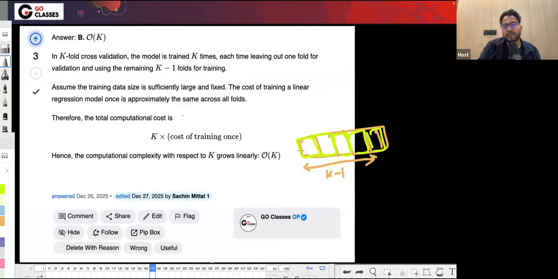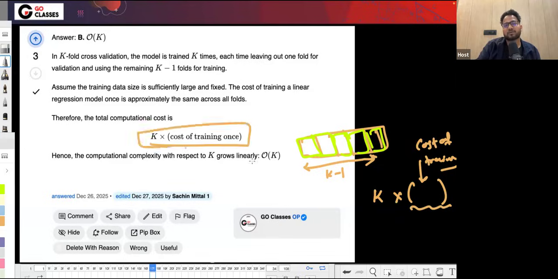So how many times are we training? We will be training k times. One time we will be leaving this fold out, one time this, one time this, like that. So k times the cost of training once. Let's suppose this is constant, since they are asking just with respect to k. So k into the cost of training once, which means it will grow linearly with k. If k is large, we will spend more time; if k is small, we will spend less time. So order of k will be the answer. Great.